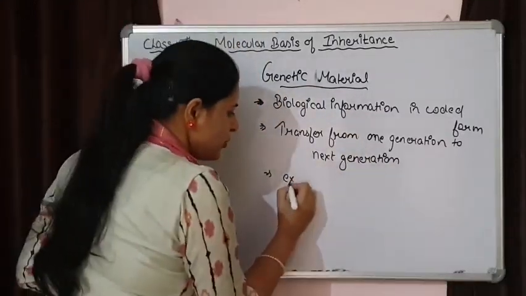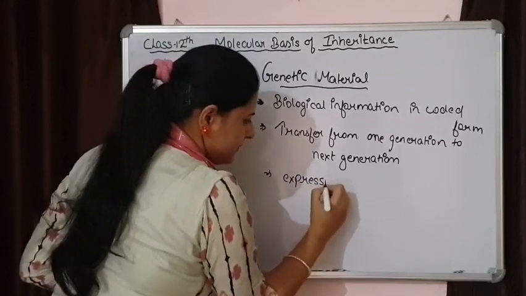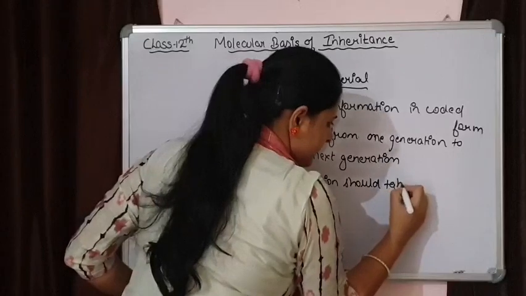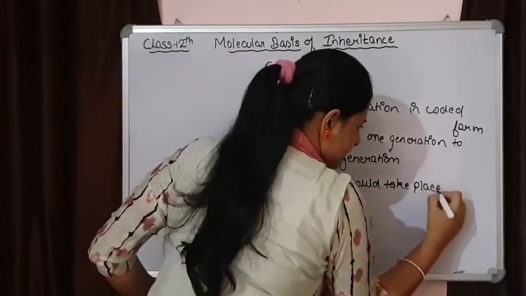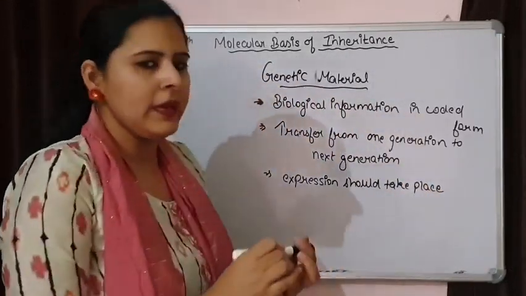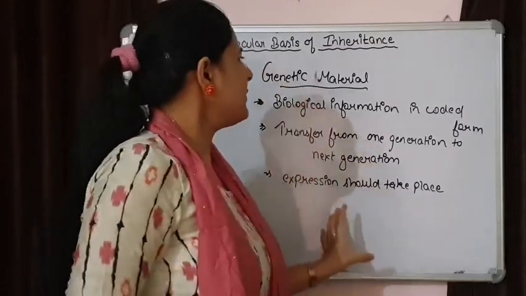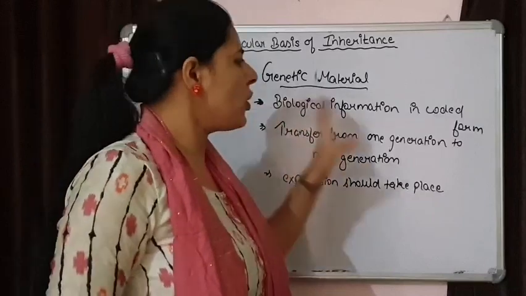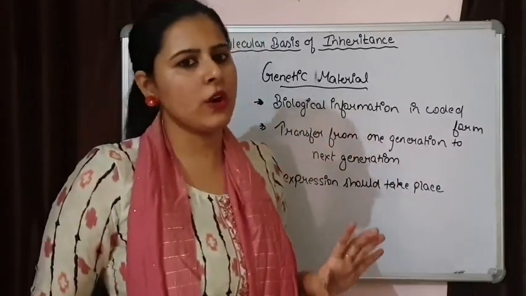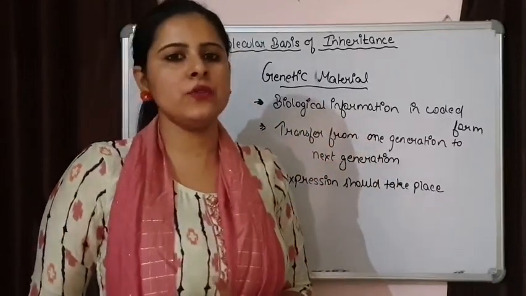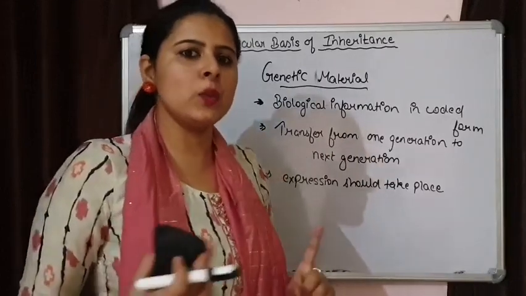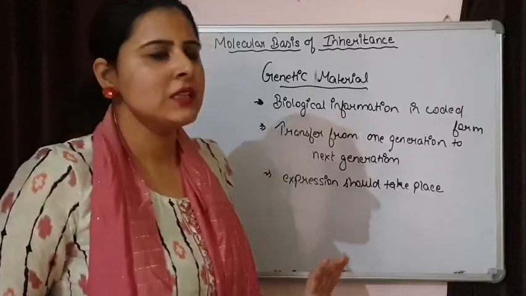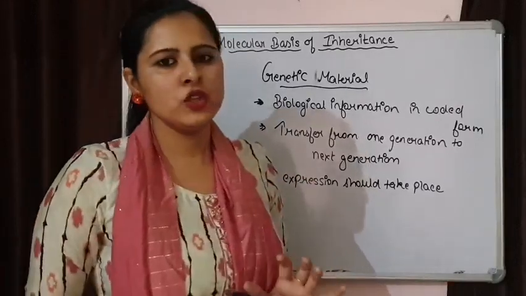So expression should take place. This is the complete definition of genetic material. A genetic material should contain all the biological information in coded form and it should be transferred to next generation and it will express itself in the next generation. This is how the genetic material should be.